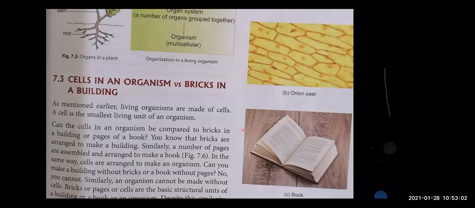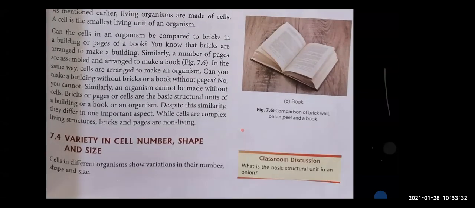So children, 7.3, cells in an organism versus bricks in a building. As you know, a building is made up of bricks. So a brick is the smallest unit of the whole wall. Similarly, the single page of a book is the smallest unit of the book. So similarly, children, a cell is the smallest living unit of an organism. As the organism is living, the cell is also a living unit and it is the smallest unit of which the entire organism is made up.